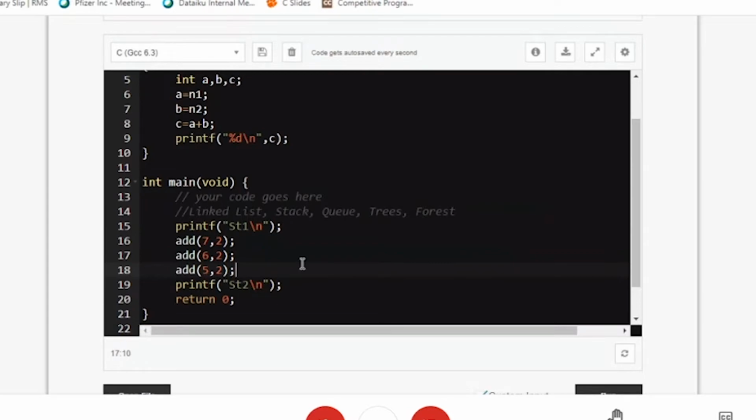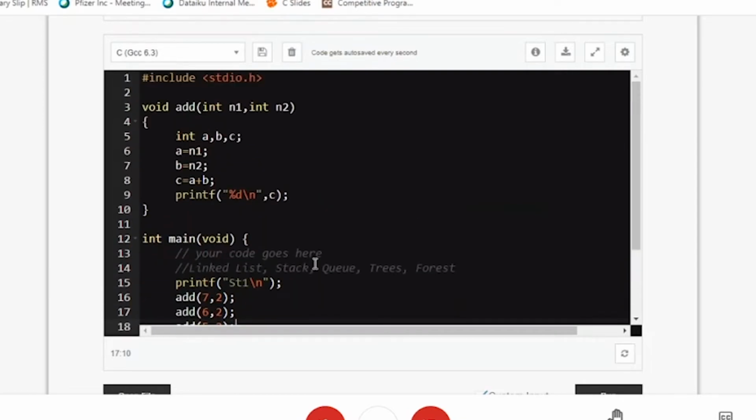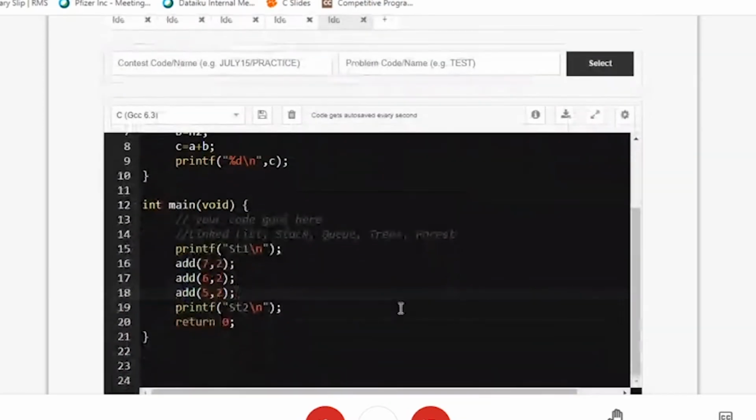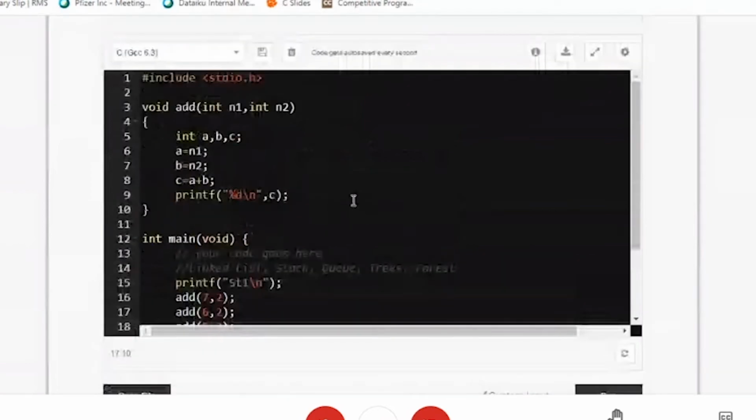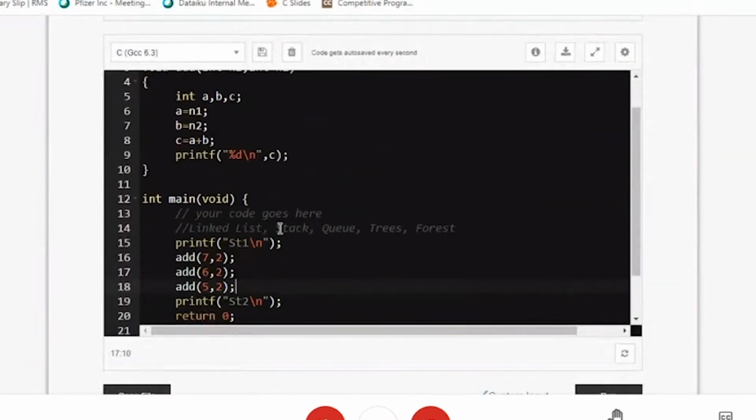So there are different kinds of functions. I'll not get into that because it's not a time for the freshers to look into functions. It's a bit complex topic, which comes in a later part. So I'll stop the function concept here itself. But these are the procedures I just wanted to tell.